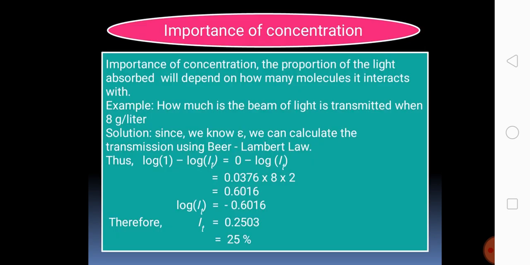And the last content is, what is the importance of concentration? The proportion of the light absorbed will depend on how many molecules it interacts with. Suppose you have a strongly colored organic dye in a reasonably concentrated solution. It will have a very high absorbance, because there are lots of molecules to interact with the light.